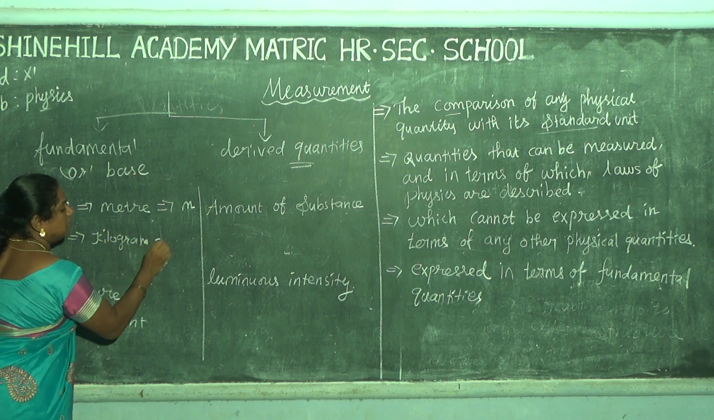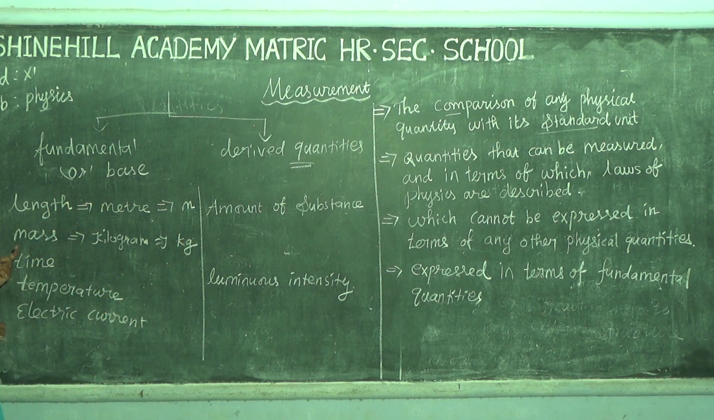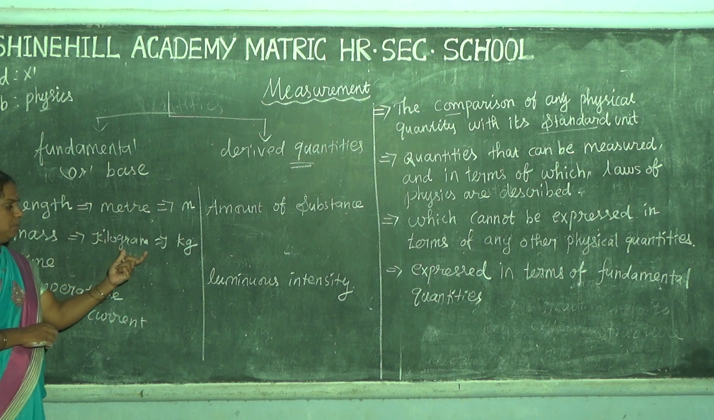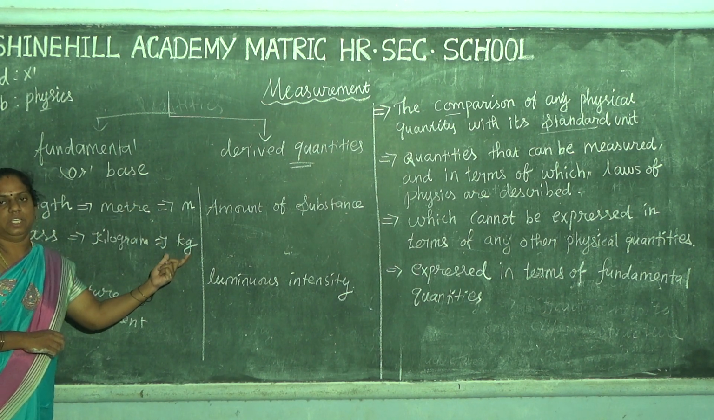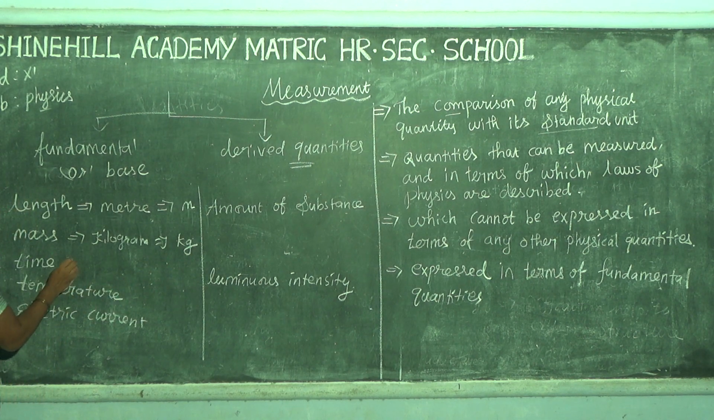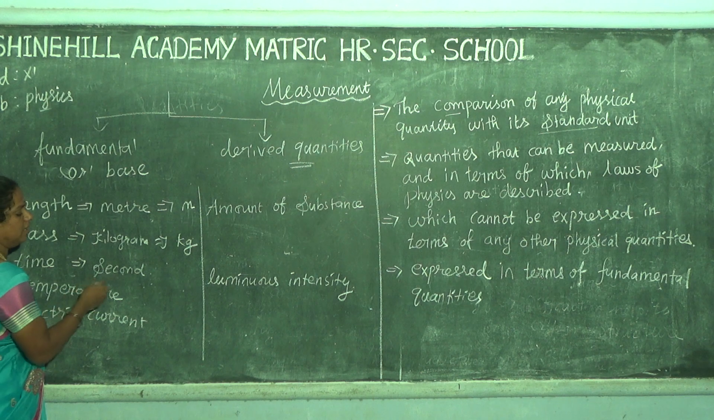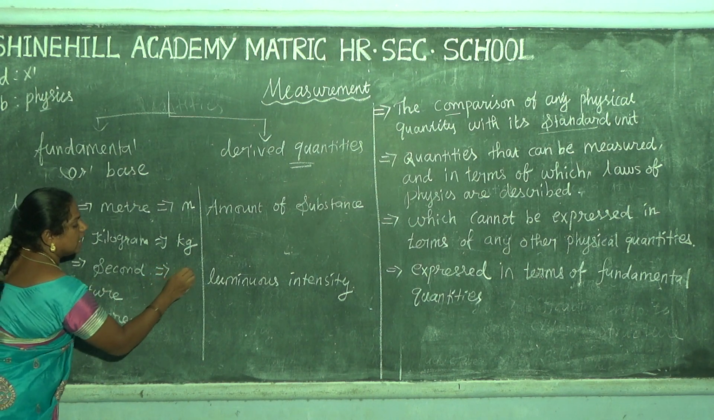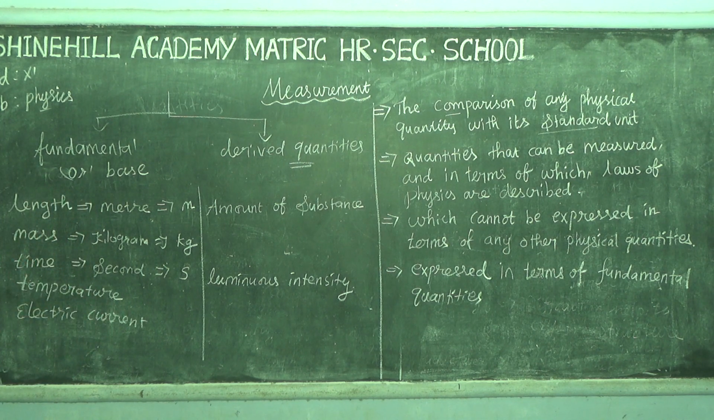The symbol is denoted by the letter kg. Mass: the standard unit is the kilogram, and the symbol is kg. Then the third one is time. The standard unit of time is the second, and the denoted letter is s.